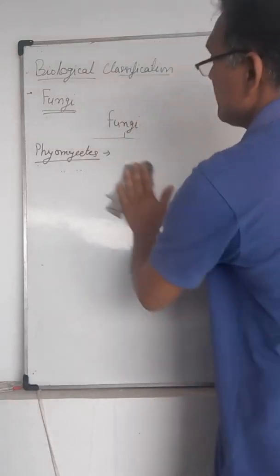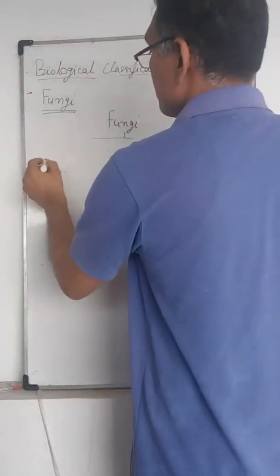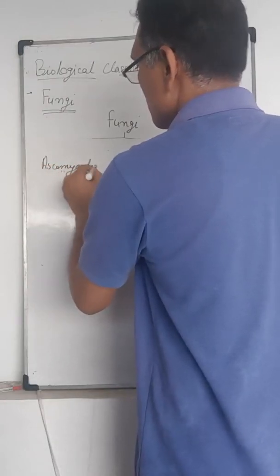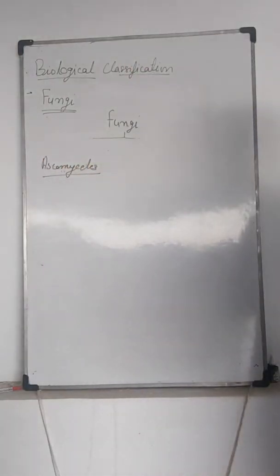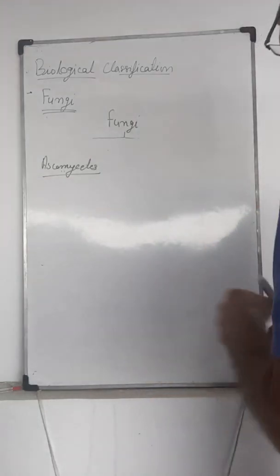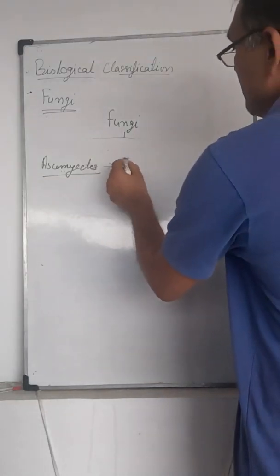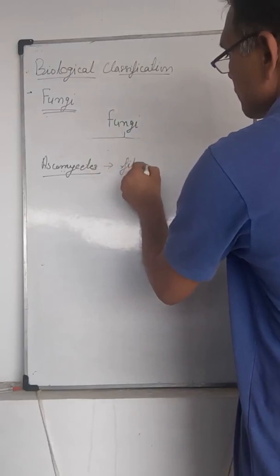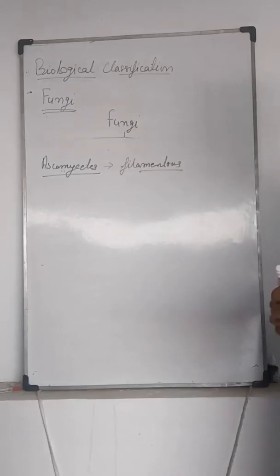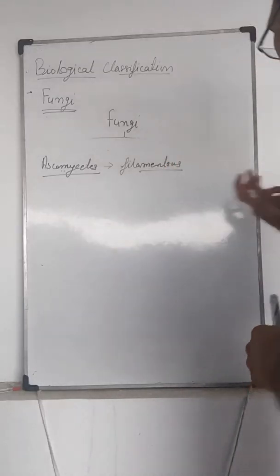Another group of fungi is Ascomycetes. Ascomycetes are a diverse type of fungi. They are filamentous and produce green, brown and differently colored filaments due to the production of different colored spores.